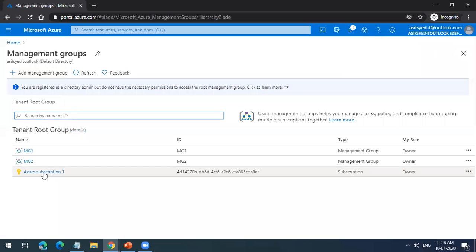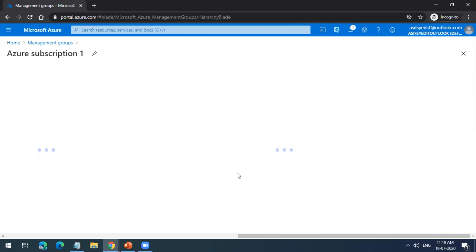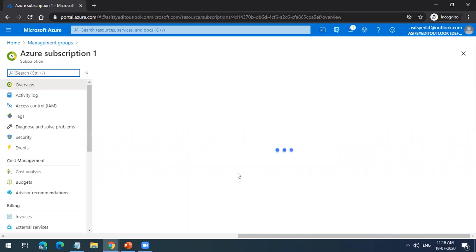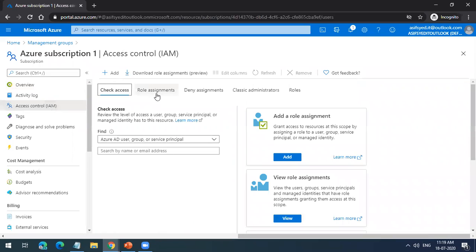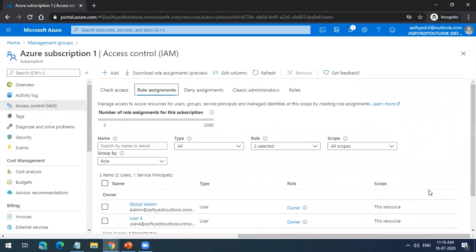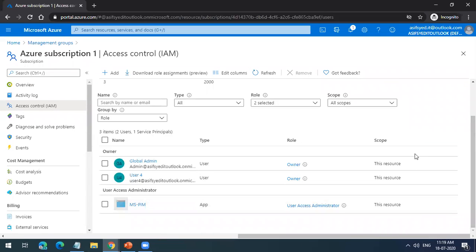So user 1 is by default given the owner role to any subscription which comes within this management group. As of now, you only have one, but you can have multiple. So by default, the user will automatically get the owner role. If I go here and check the role assignments, this user will get the owner role.